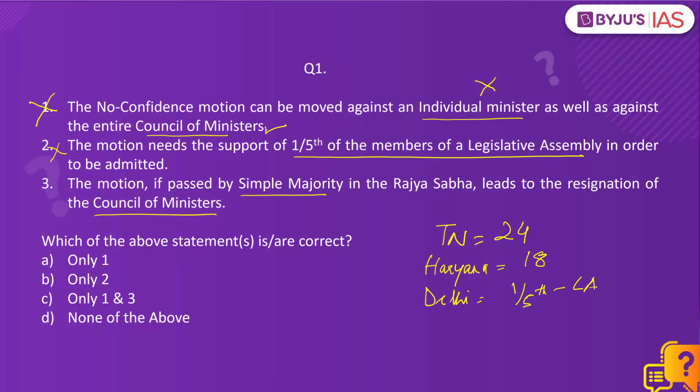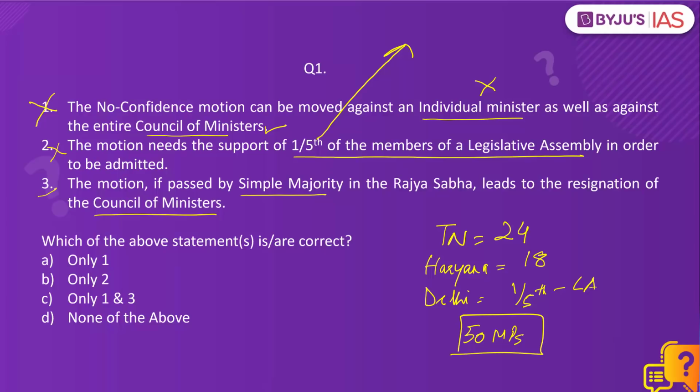In Lok Sabha, 50 MPs should support the introduction of this no confidence motion. So this statement, the motion needs the support of 1/5 of the members of a Legislative Assembly, since this number is not fixed and varies from state to state, is incorrect.